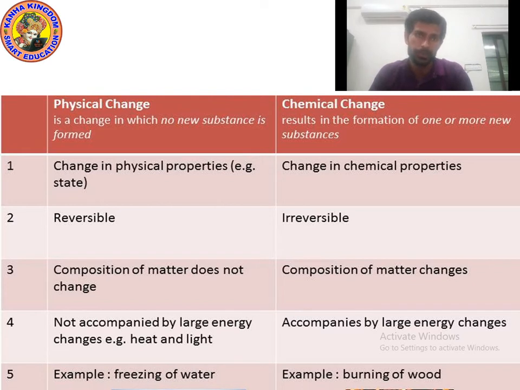I hope you understood. Now let's see which physical and chemical properties change, because as I said, during physical changes physical properties change, during chemical changes chemical properties change. So let's see the physical properties and chemical properties. Let's move on to the next point.